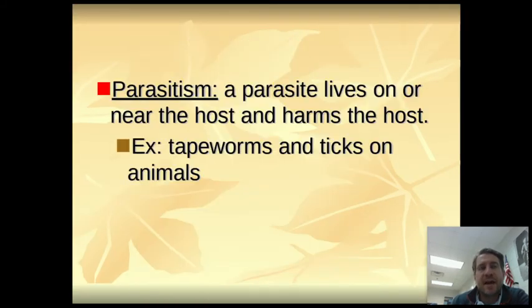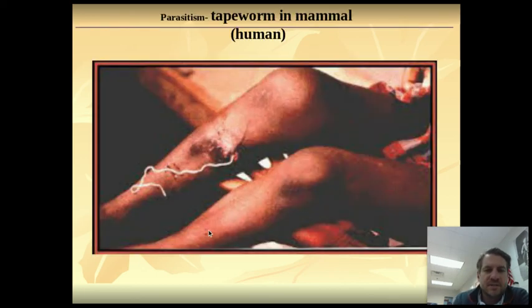And the last one is parasitism. That's when one organism benefits and the other one is harmed. So the parasite lives on or in the host. A good example would be tapeworms on humans, ticks, or fleas on your dog. Those are good examples of parasitism. So this is a tapeworm. Nasty. You can YouTube some stuff about tapeworms. I love biology, but tapeworms are one of those things that freaks me out.